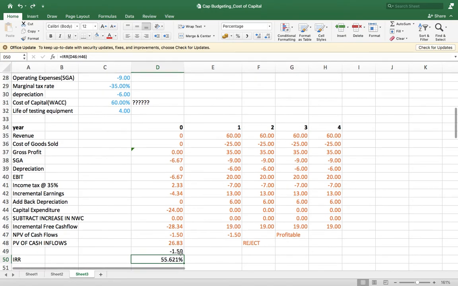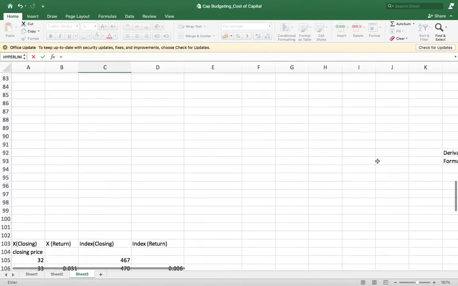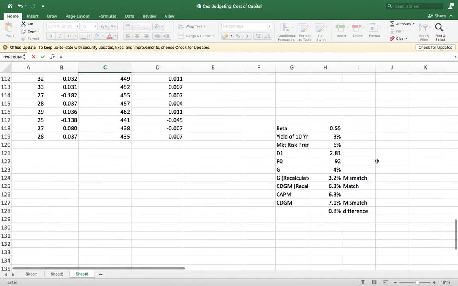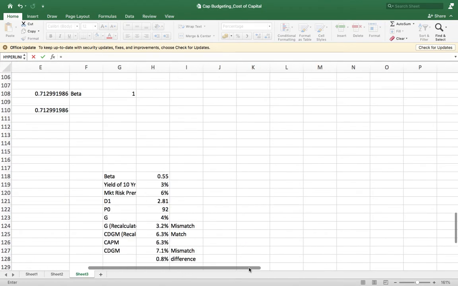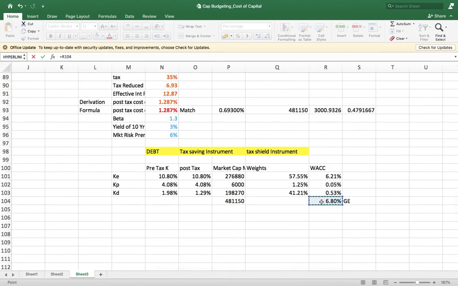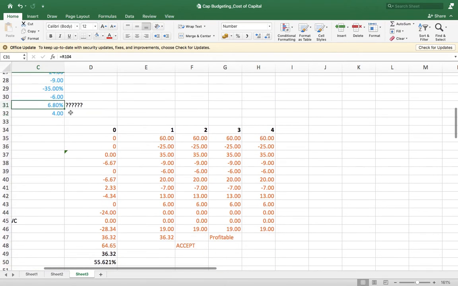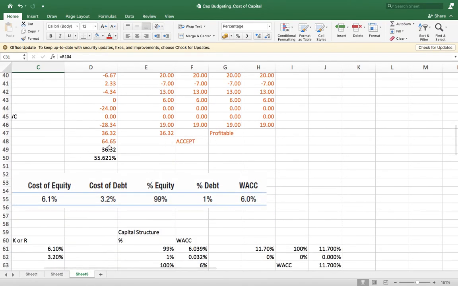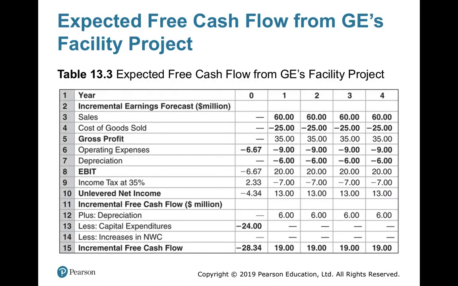Now the cost of capital, we have calculated down below, is the WACC of the company. 6.80% is the WACC of the company. If you are taking 6.8%, very simple, this is a profitable project because the NPV is 64.65 million. So accept the project. This is what the PowerPoint is telling you.